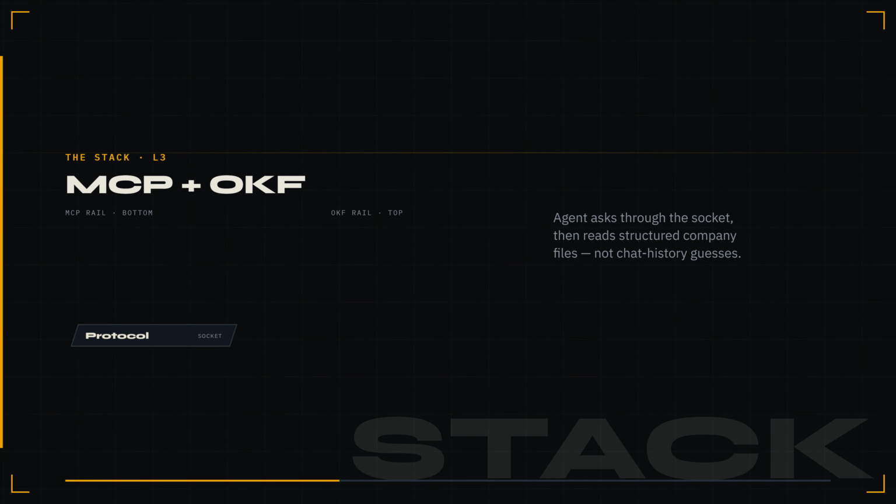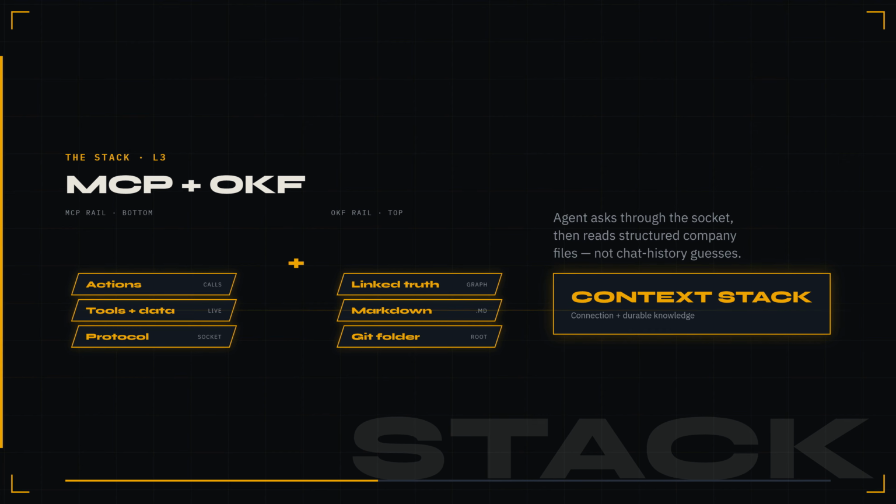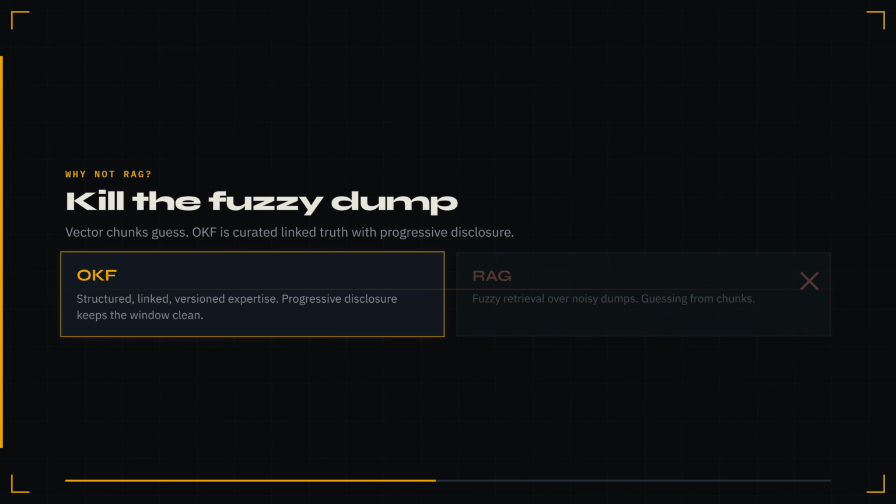Stack them. MCP on the bottom, OKF on top. The agent asks through the socket, then reads structured company files instead of guessing from chat history. Why not RAG? Vector chunks guess. OKF is curated, linked truth with progressive disclosure. Kill the fuzzy dump. Keep the context window clean.